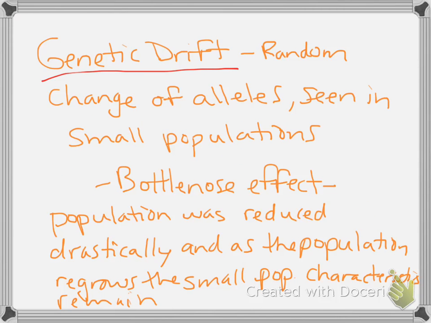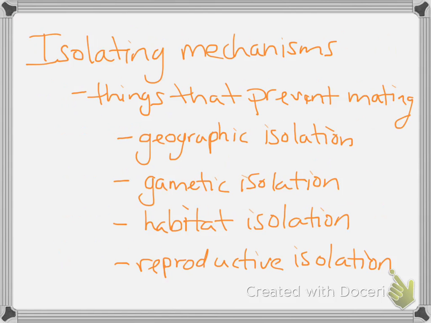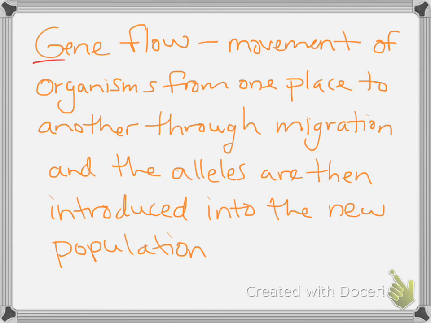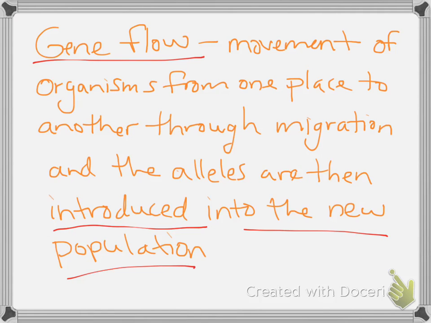Genetic drift is the random change of alleles seen in small populations. For example, the bottleneck effect is when a population has reduced dramatically, and as the population regrows, that small population's characteristics still remain. We have gene flow. This is when an organism moves from one place to another through migration and then takes the alleles that it has with it and introduces them into the new population.